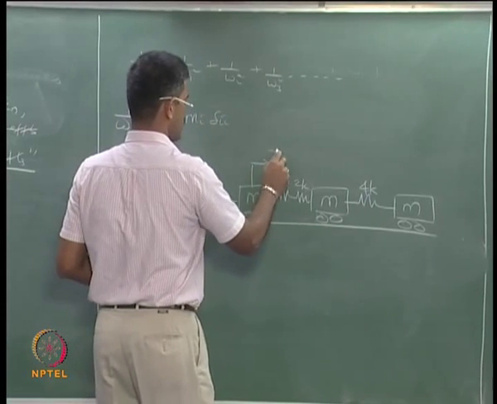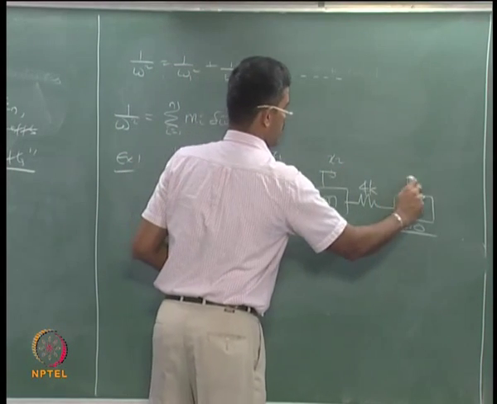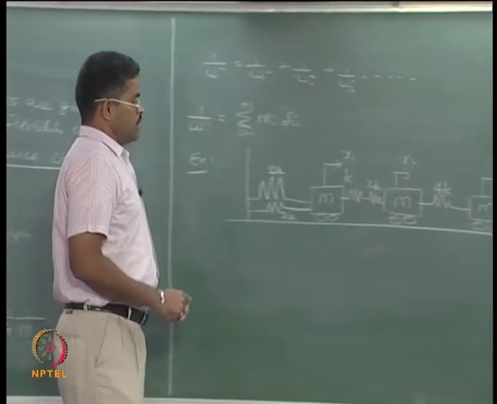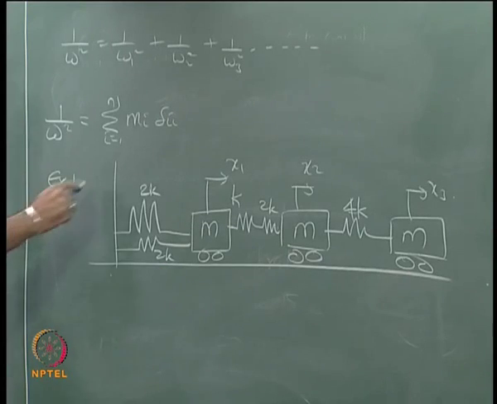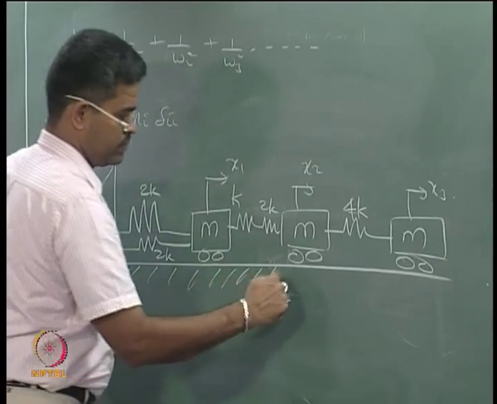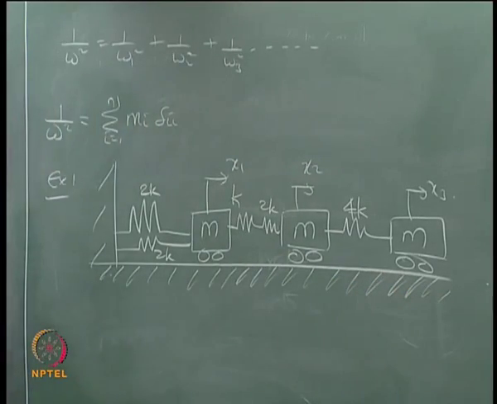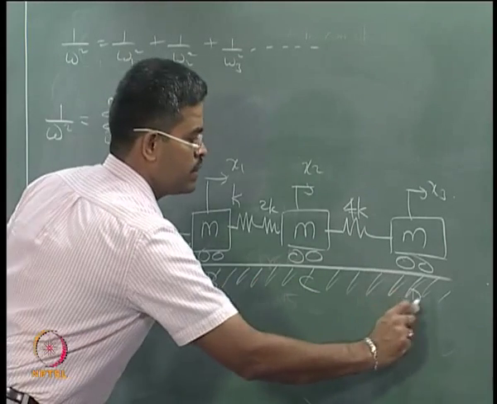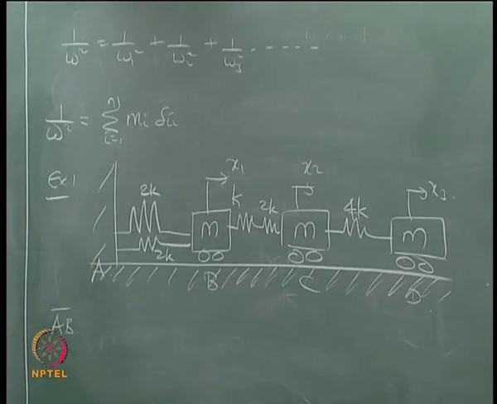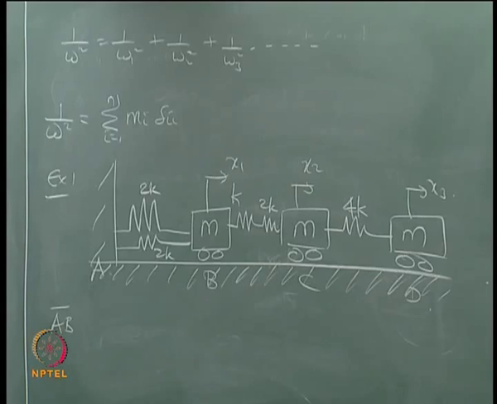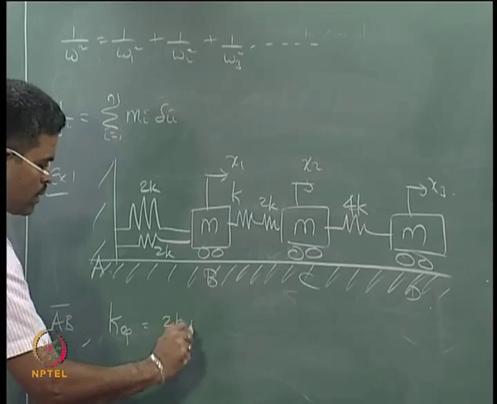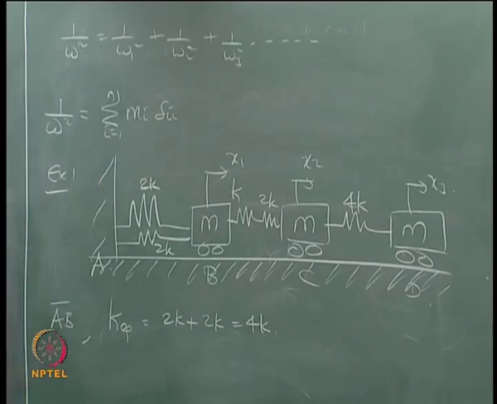So degree of freedom 1, degree of freedom 2, degree of freedom 3. Let me name the segments as A, B, C and D. For segment AB, I can work out equivalent stiffness. So K equivalent is 2K plus 2K, which is 4K.